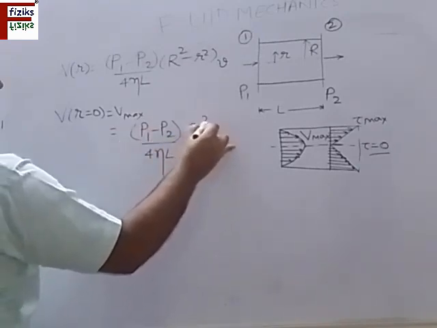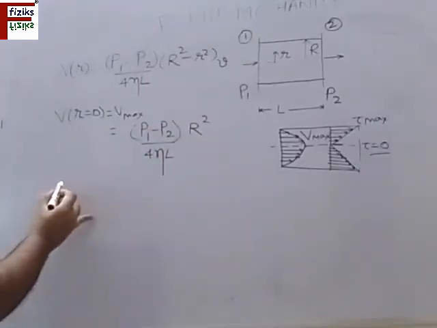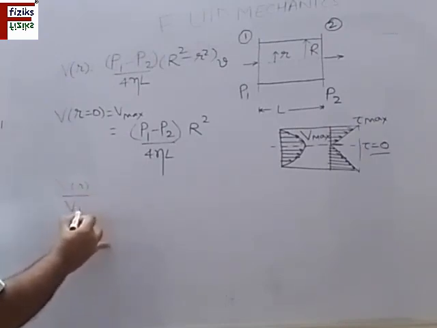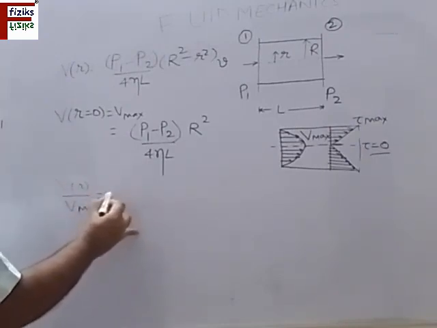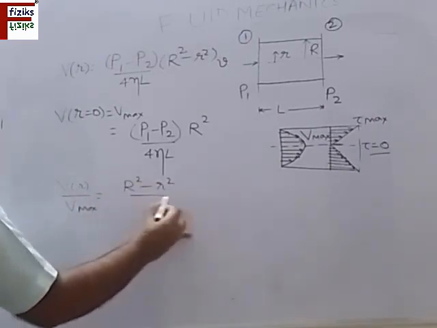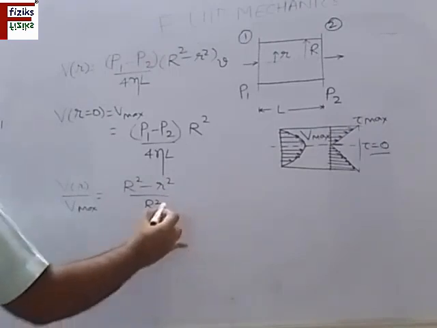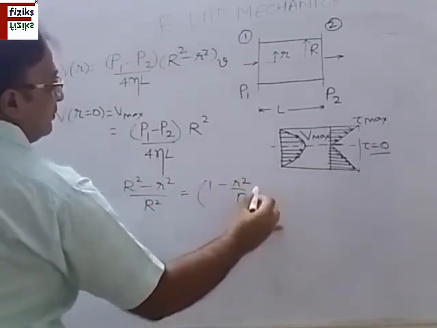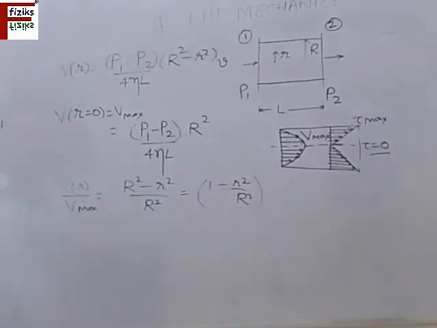This is the maximum velocity, and the ratio of V r by V maximum is equal to 1 minus small r square by R square. So this is the parabolic variation. So velocity is parabolic. So note it down please.